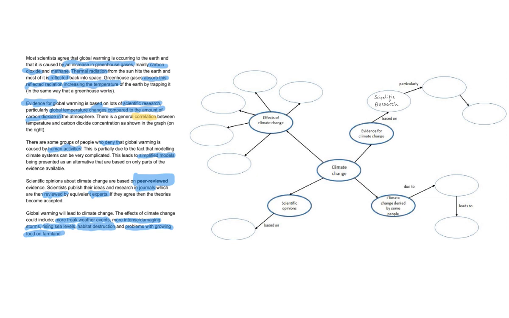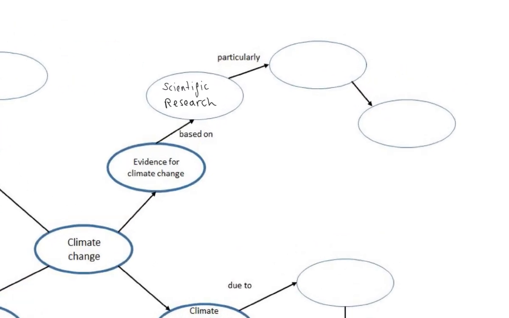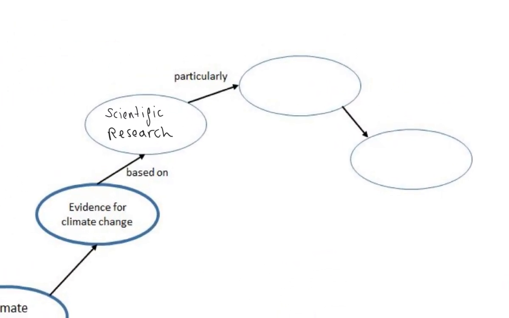Now remember, you can do it on your slides, or you could do it on your piece of paper, however you want to do it. But you should put scientific research in that box there. Probably a little bit small, so what I'm going to do is zoom in over there so that you can see this branch, and then I will switch backwards and forwards. Okay.